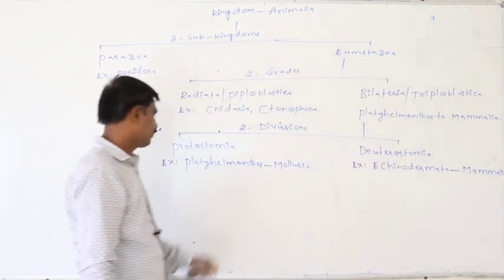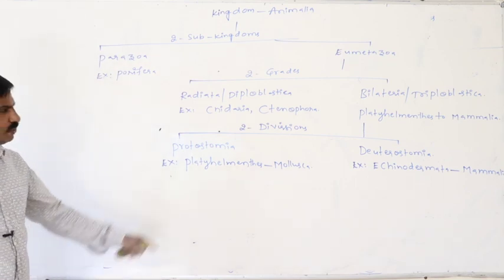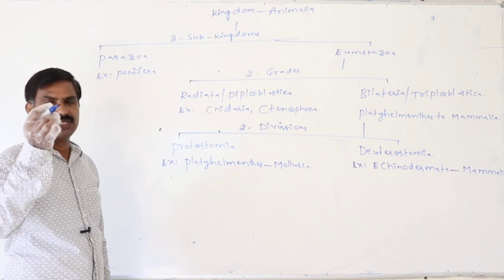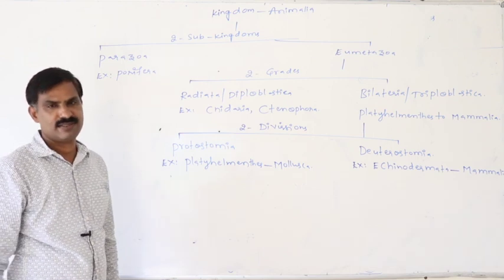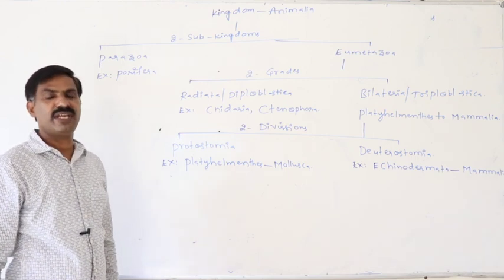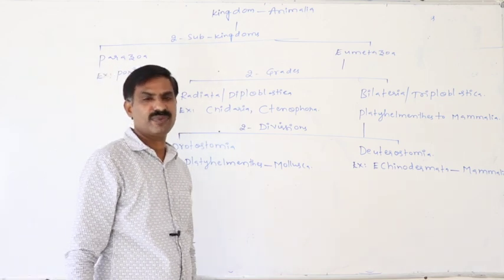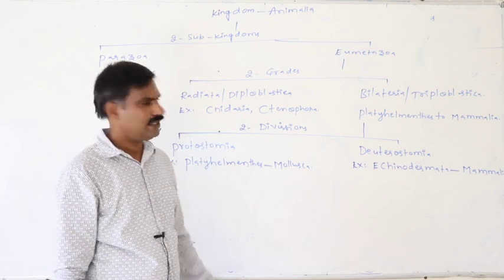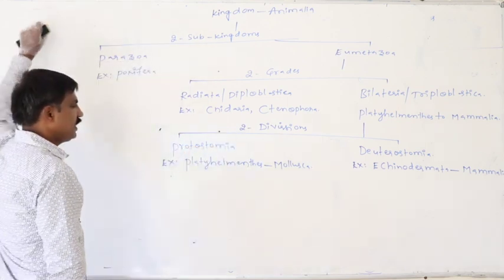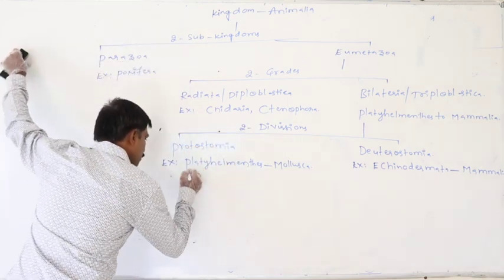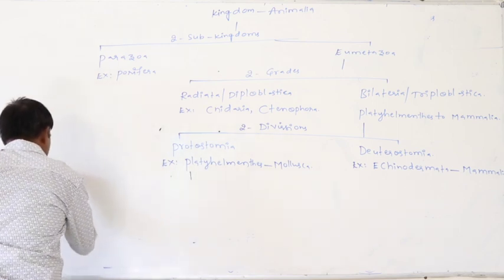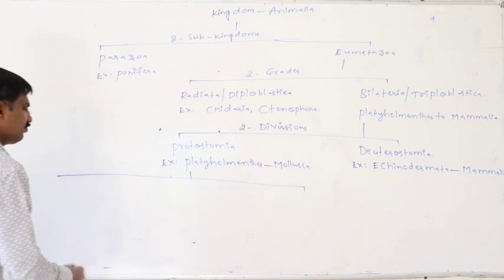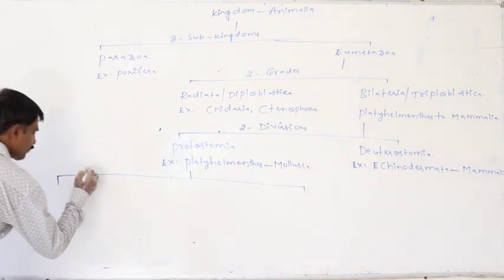So again, the protostomia division is principally categorized into three subdivisions based on the nature of the coelom, based on the nature of the body cavity.